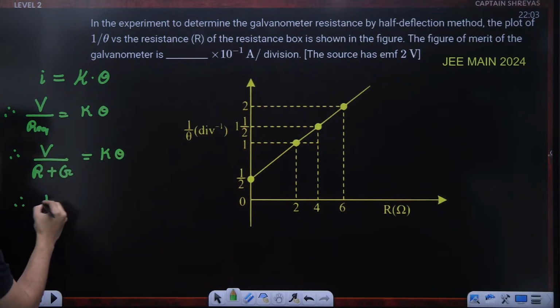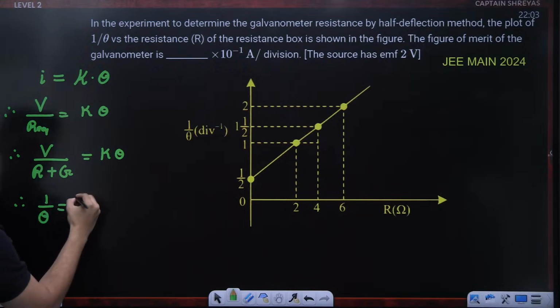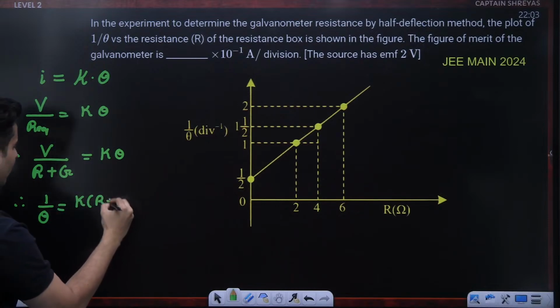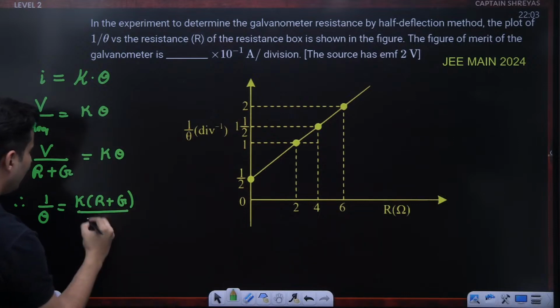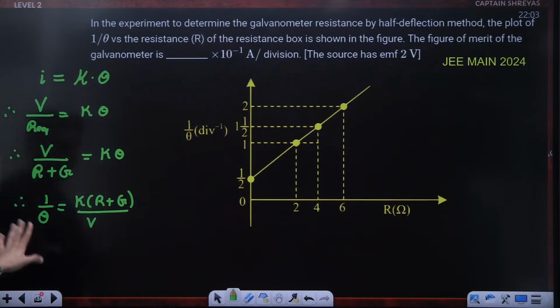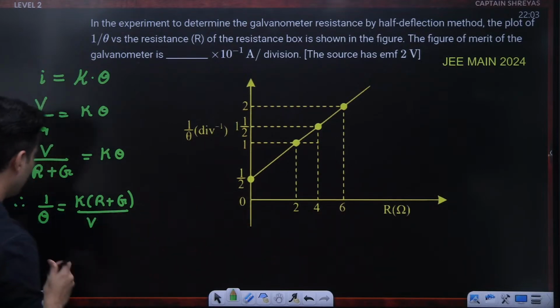Let's see what I get. So I'll get 1 by theta is equal to K times (R plus G), the whole thing divided by V. Deliberately I did it because I wanted 1 by theta. Now, what do I do? Maybe something to do with slope and resistance also.